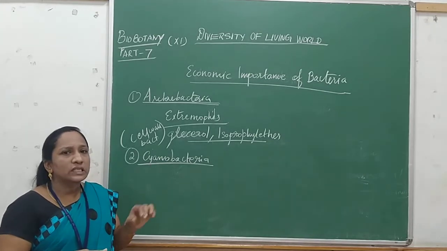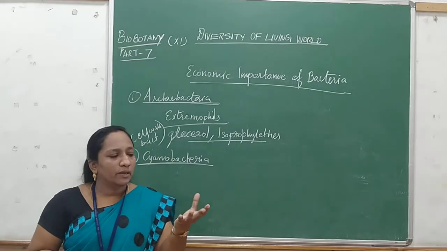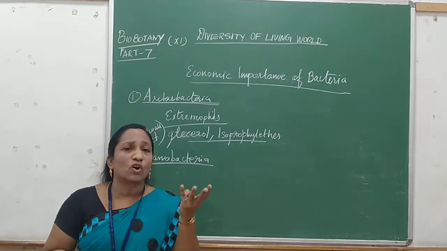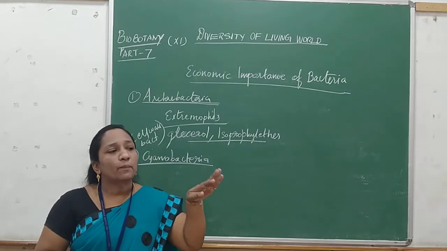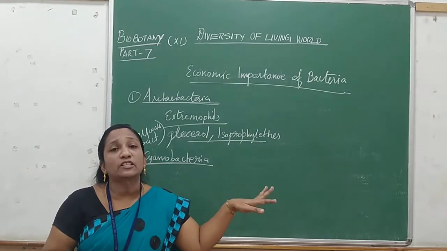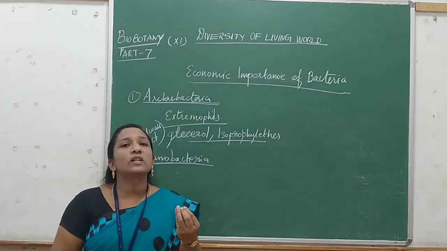Do you know what fossils are? Any body part of animals or plants or even some microbes, if it is deposited for thousands and millions of years, it will change into what? Fossils.